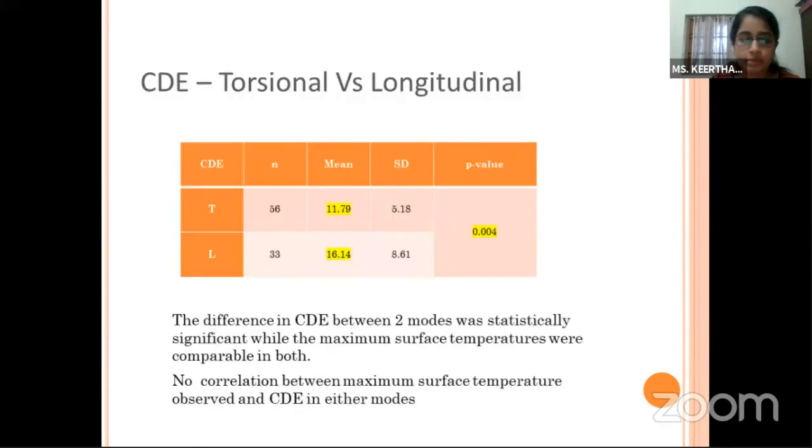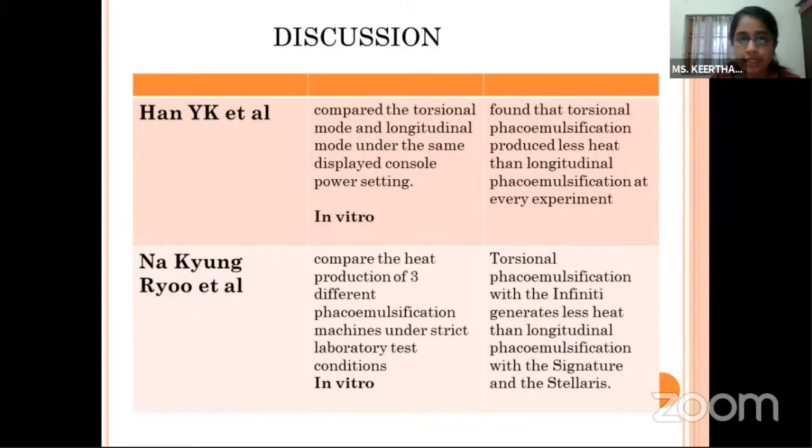We also calculated the cumulative dissipated energy, and it was rather low in torsional. However, there is no correlation between the maximum surface temperatures observed and the CDE in either mode. Coming to discussion, Han, Baike et al. compared the torsional mode and longitudinal mode under the same display console power settings and found that torsional phacoemulsification produced less heat than longitudinal phacoemulsification at every experiment.